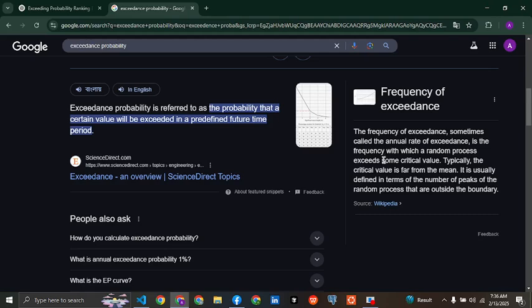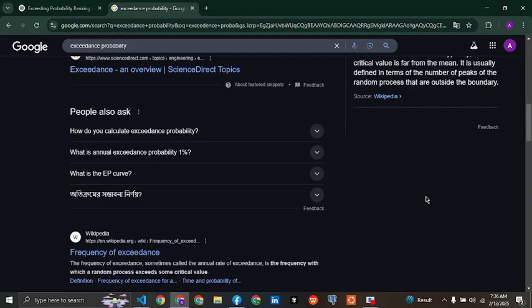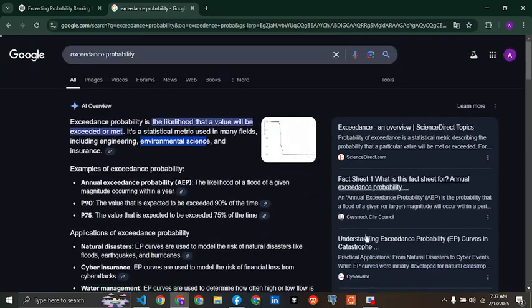Typically, the critical value is far from the mean. It is usually defined in terms of the number of peaks of the random process that are outside the bounded range. Okay, so I think we get the basic idea: the likelihood that a value will be exceeded or met.